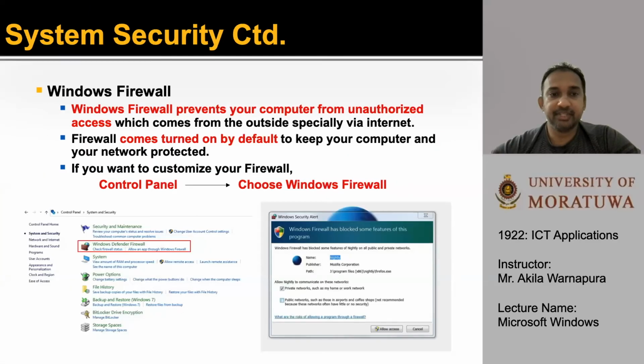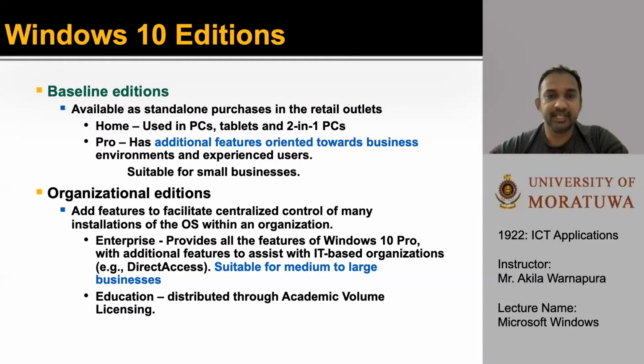Next one is Windows Firewall. Windows Firewall helps you to prevent your computer from unauthorized access which comes from the outside of your computer, especially via the internet. Firewall comes turned on by default to keep your computer and your network protected. If you want to change and customize your firewall, you can go to the control panel, then select Windows Firewall.